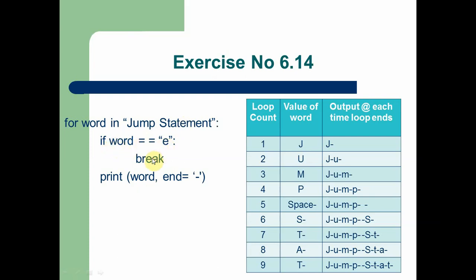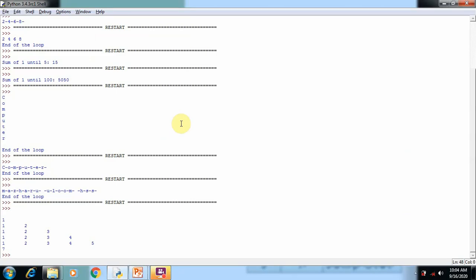At that time break is executed. So break simply terminates the for loop. The loop stops when the for loop reaches the letter e. This is a simple example which terminates the loop without reaching the end point. Now we are going to execute this program 6.14.